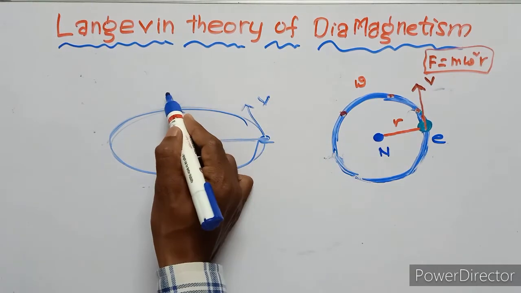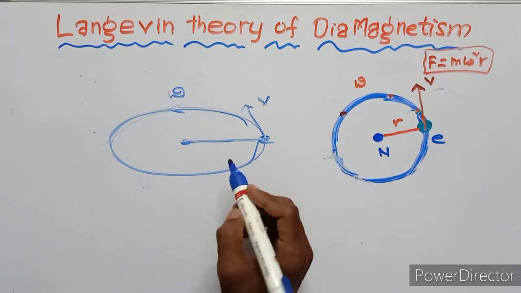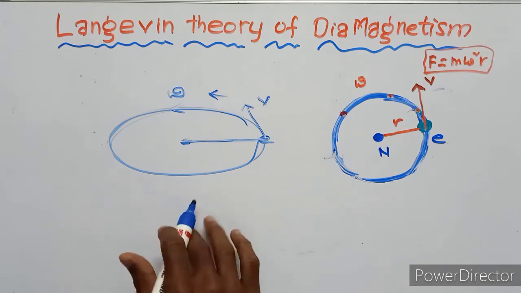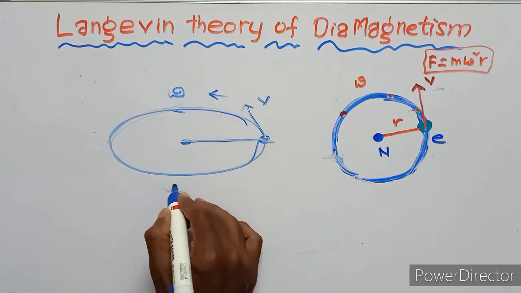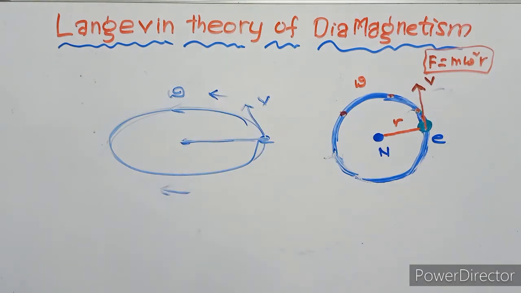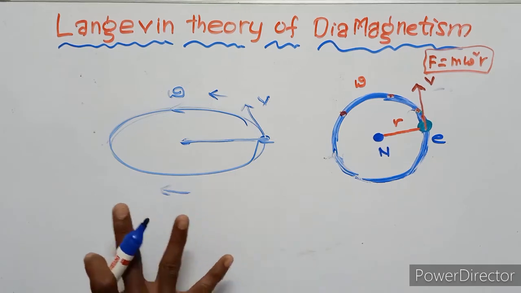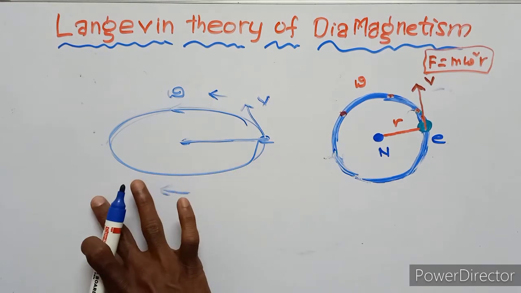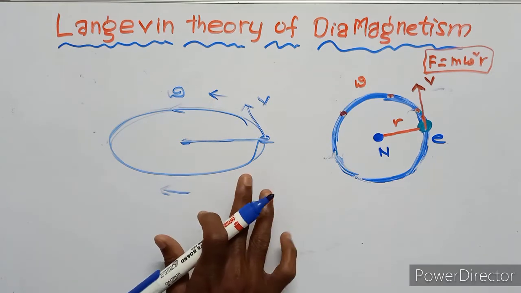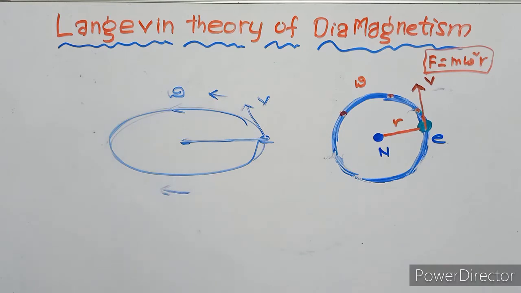This is one type of direction, and also another type of direction: this is the clockwise, this is the anti-clockwise. So we applied the diamagnetic field of the atom. The electron moves clockwise and another moves anti-clockwise.